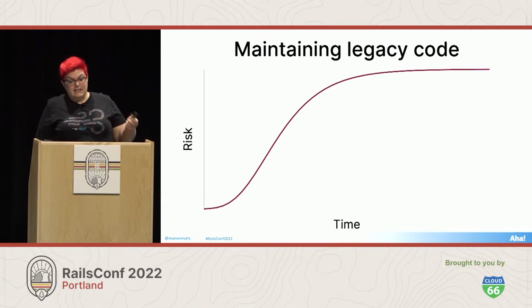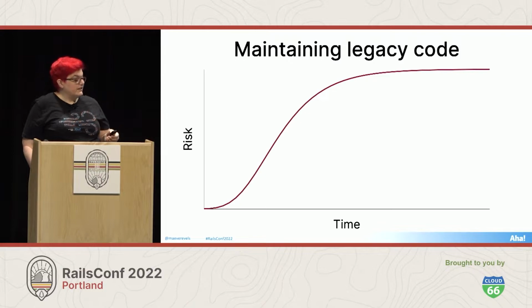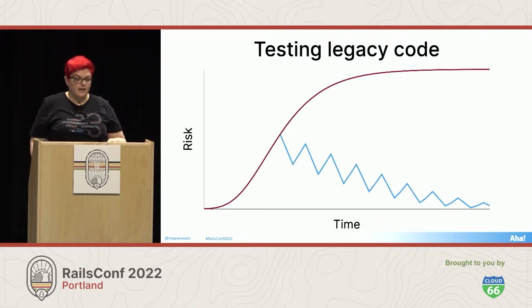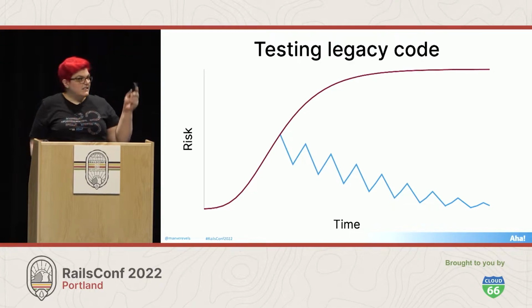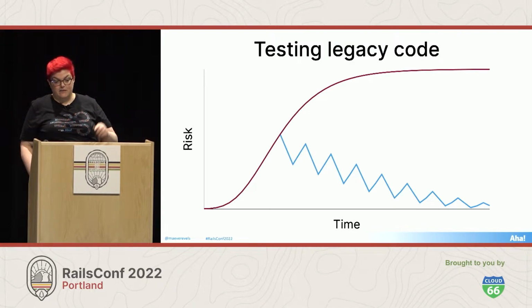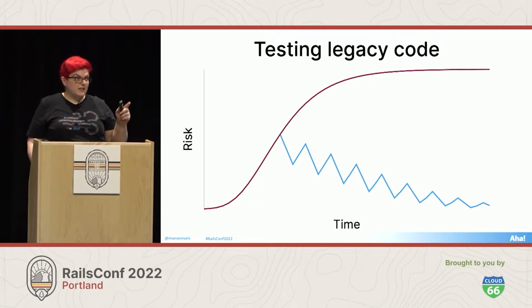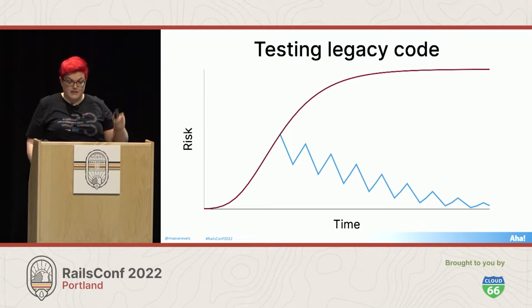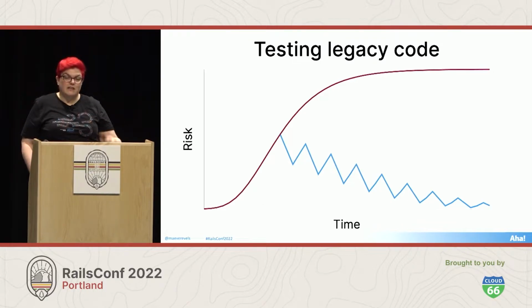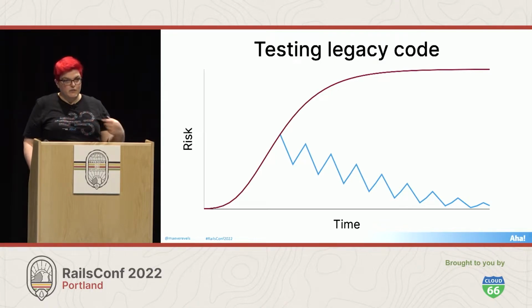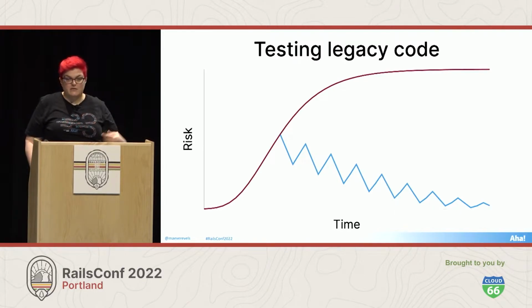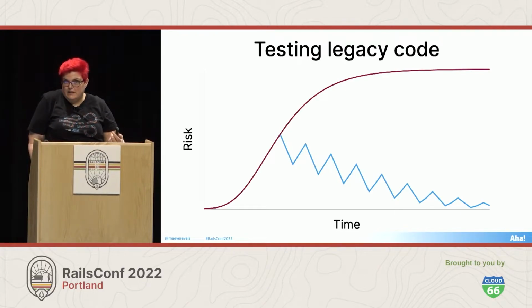But legacy code already exists in production without tests, by definition. So these inputs are fixed. What else can we do? Well, this is one possibility. This downward zigzag models what happens when we iterate on our test coverage. So every time we write tests, the risk of this code will decrease at about the same rate as the original curve was increasing right there. But then the risk starts growing again as the rest of the system continues to change. So if we're diligent about writing more tests every time we touch this area of code, eventually the risk is going to drop to the point where it doesn't feel like legacy code anymore.